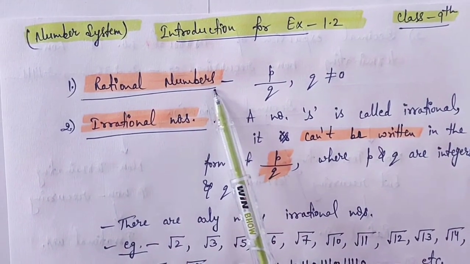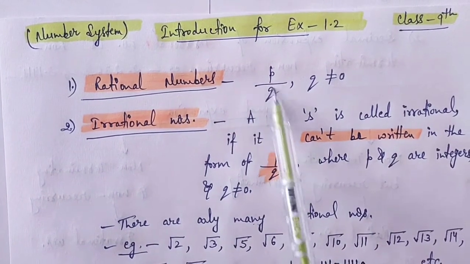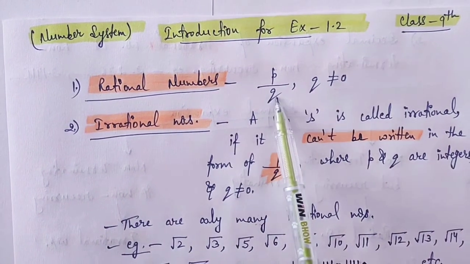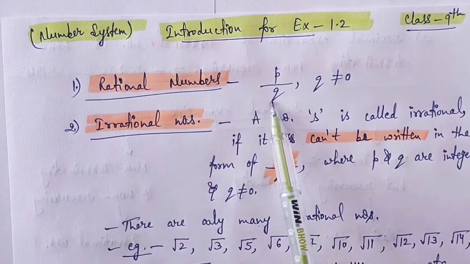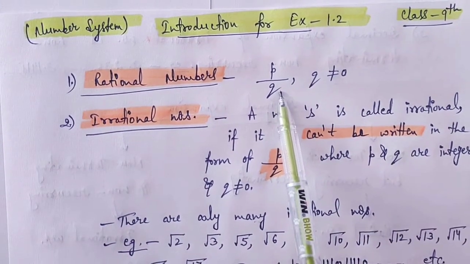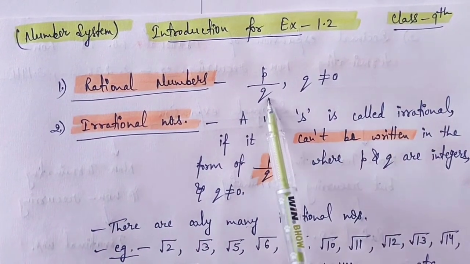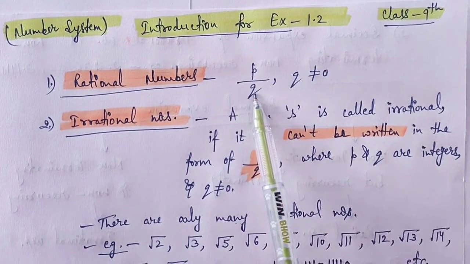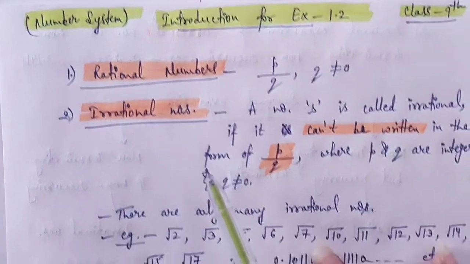What are rational numbers? Rational numbers are numbers which we can write in the form of p upon q, where q is not equal to 0. Means the numbers which we can write in the form of ratio of integers. p and q are integers. But if a number cannot be written in the form of p upon q or ratio of integers, then it is known as irrational numbers.